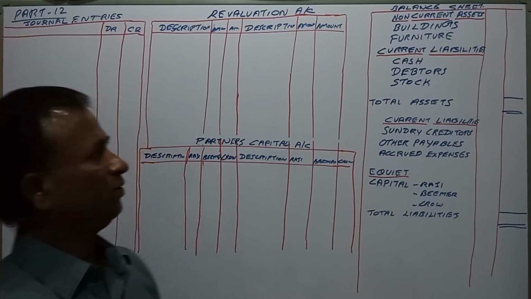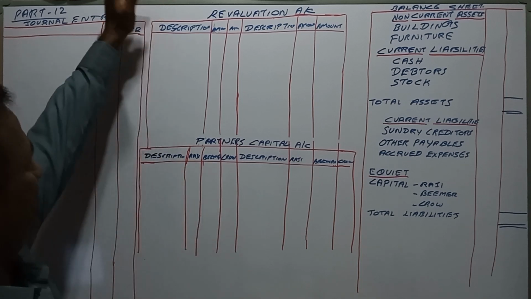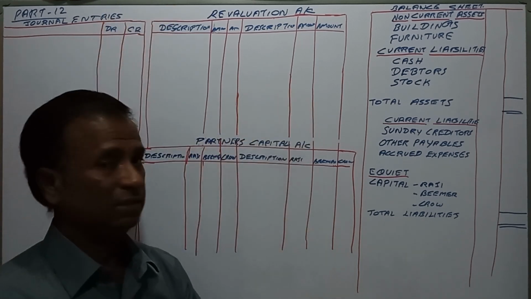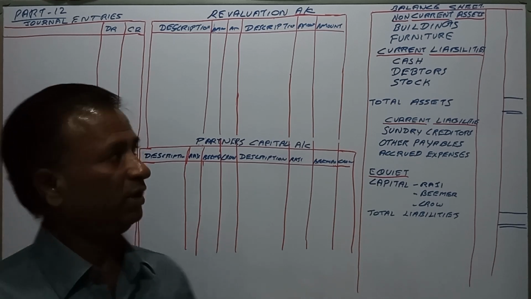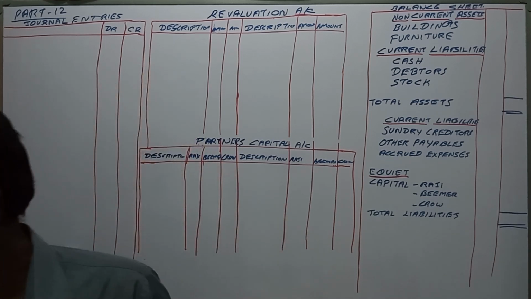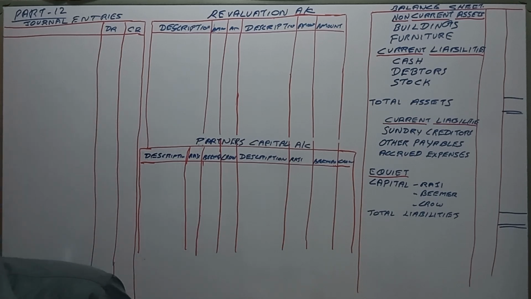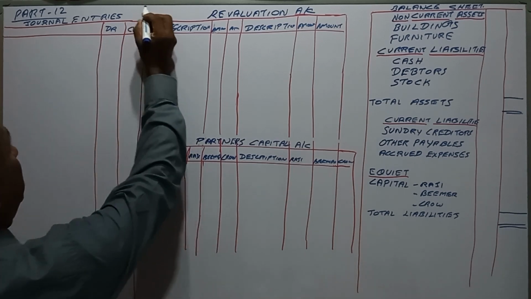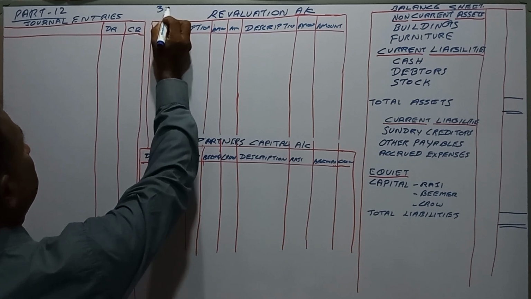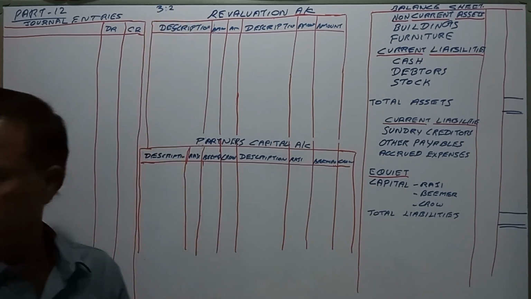Today's session we are going to discuss the question on goodwill as well as revaluation accounts. So we will straight away go for the question. The question says Raji and Beamer are partners sharing profits in the ratio 3:2, respectively.